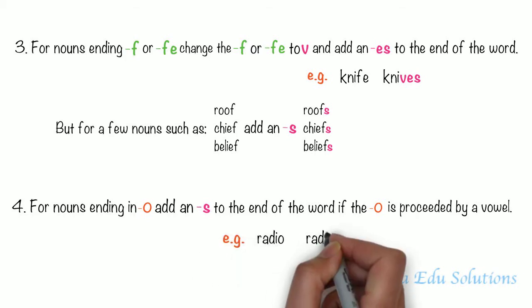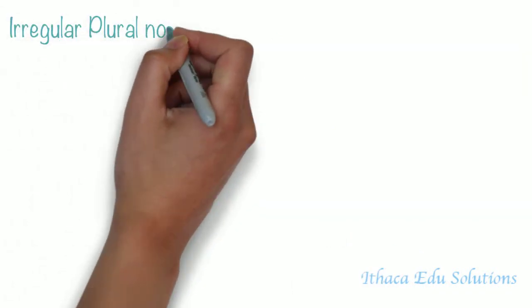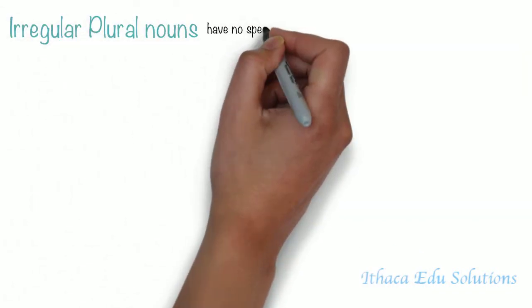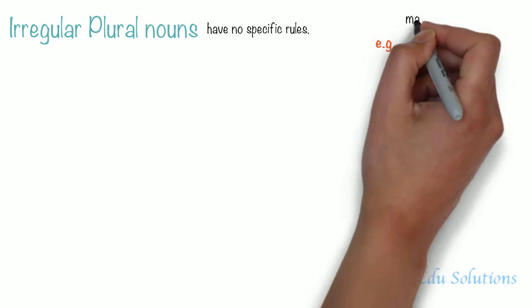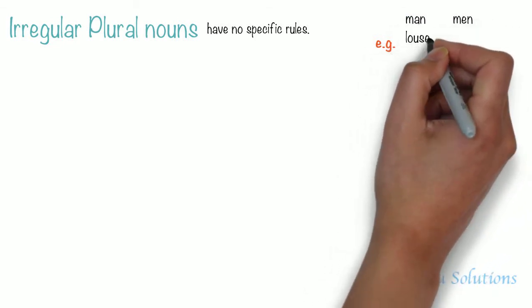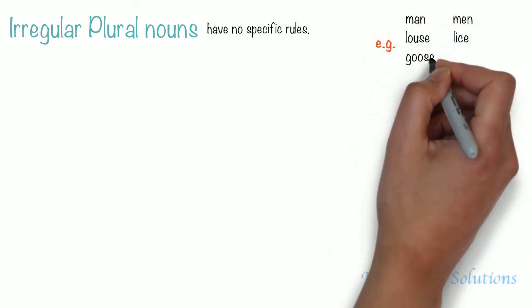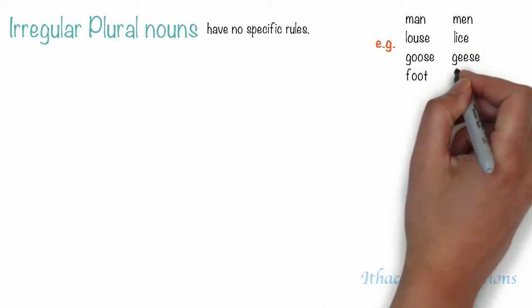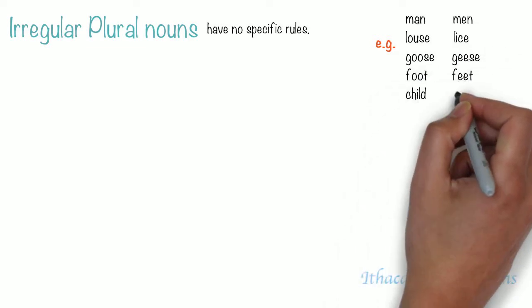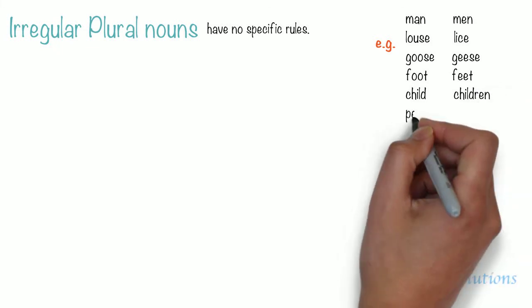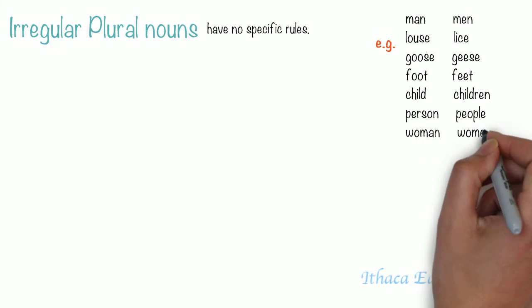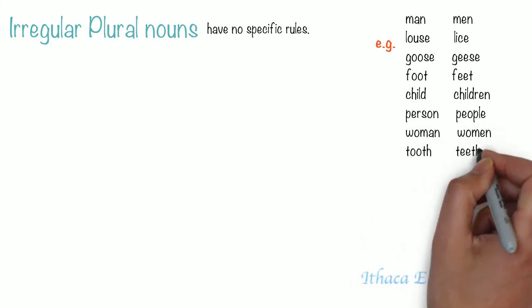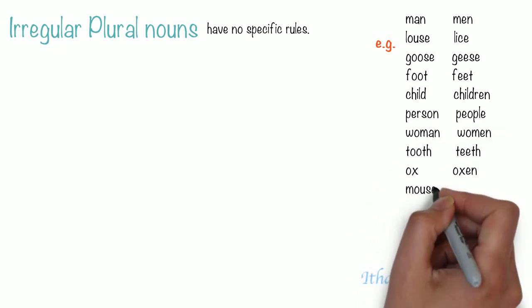Now, let's take a look at how irregular nouns work. Irregular plural nouns have no rules. Here are a few examples. Man becomes men. Louse becomes lice. Goose becomes geese. Foot becomes feet. Child becomes children. Person becomes people. Woman becomes women. Tooth becomes teeth. Ox becomes oxen. And mouse becomes mice.